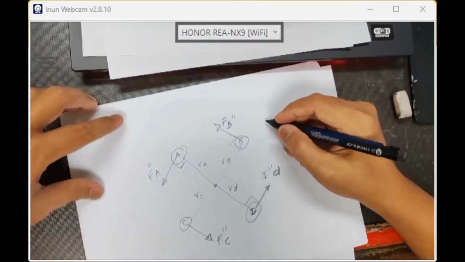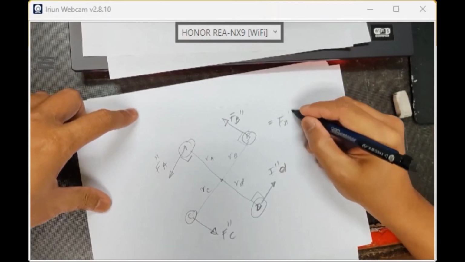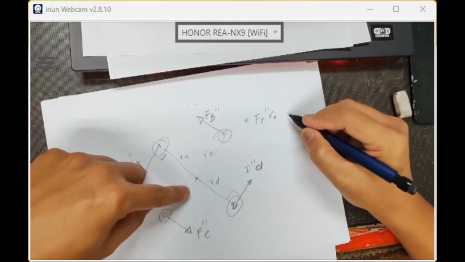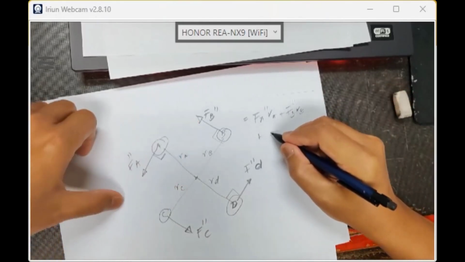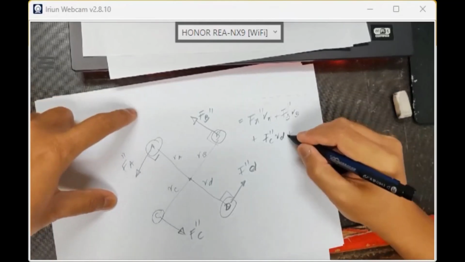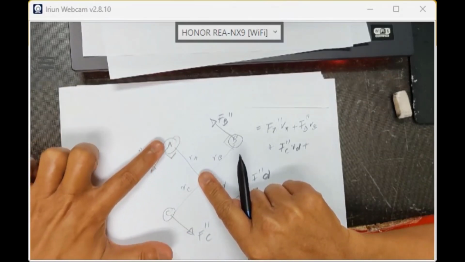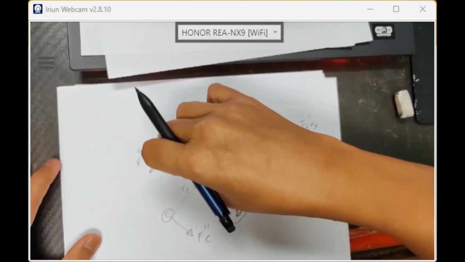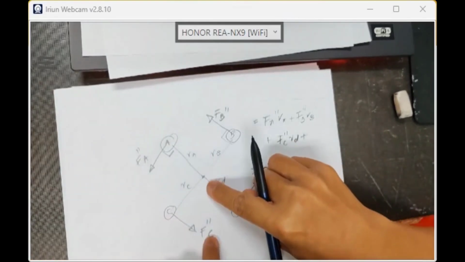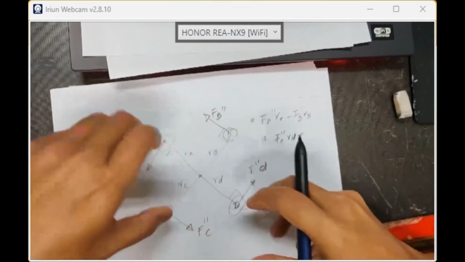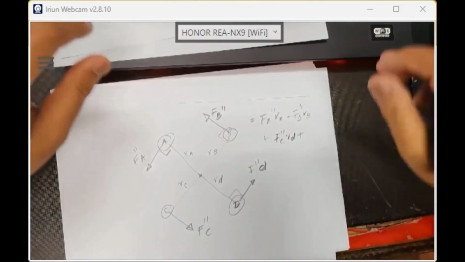So the total torque of 2 times 10 to the power 6 Newton millimeter equals F A prime times R A plus F D prime times R D plus F C prime times R C plus F B prime times R B. Each individual torque is the perpendicular distance from the centroid, F A is perpendicular at 90 degrees, so you produce an individual torque or moment about the centroid: force times distance. Added all together, it is the total torque that we calculate, 2 times 10 to the power 6.